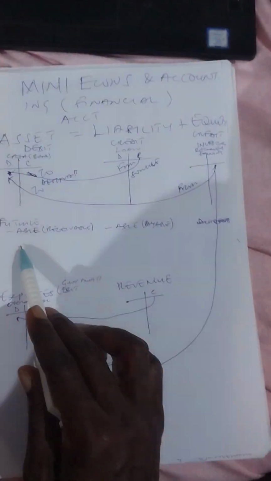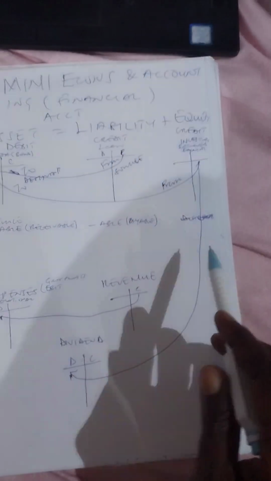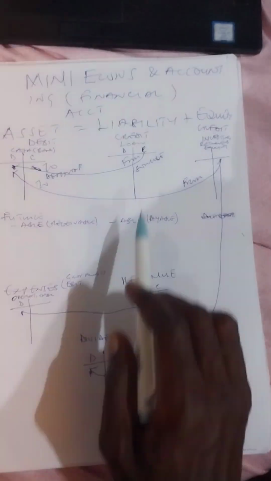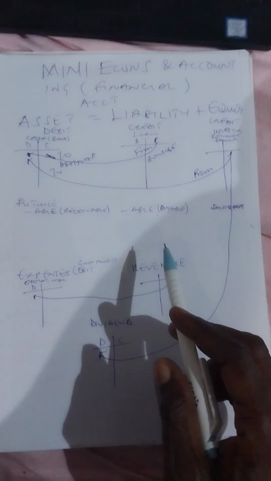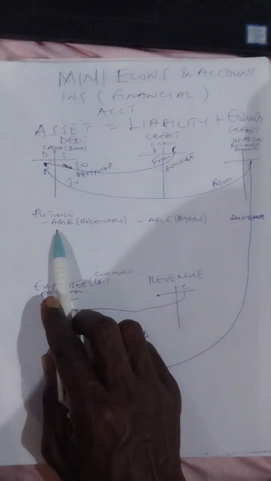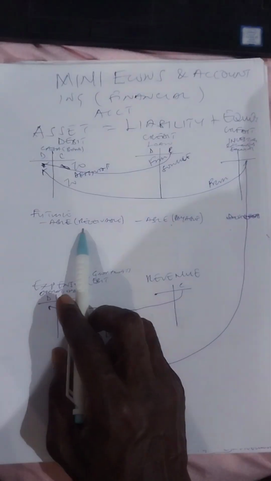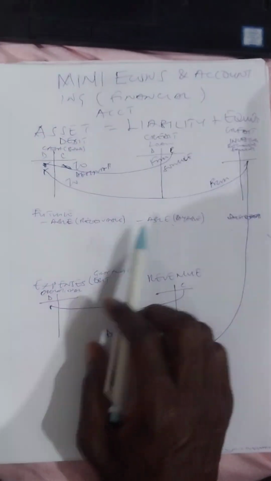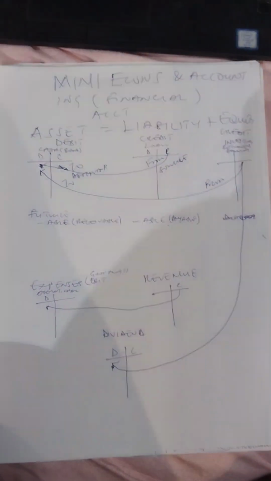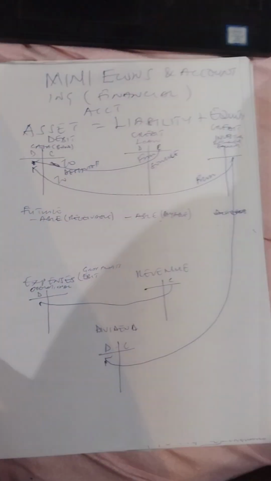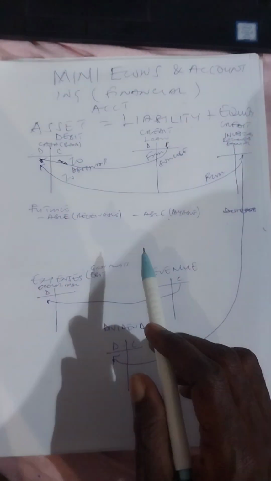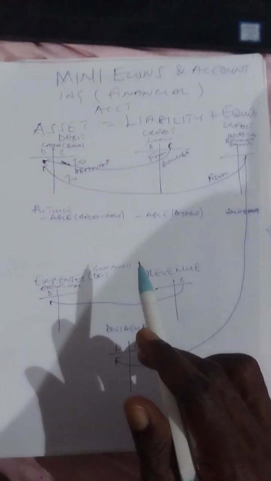Now in the future too, we can have receivables, and we can have payables. Payable is under liability, something that you owe, you have to pay later. And those that are receivable in the future are also there. So this is what you have not yet done, but in accounting, double entry, and also the accrual system, we take into account what will happen in the future, especially when we have law to back it, or we think it is certain that it will happen.